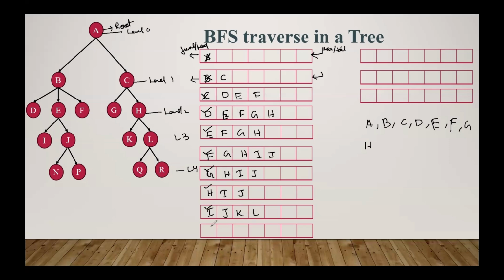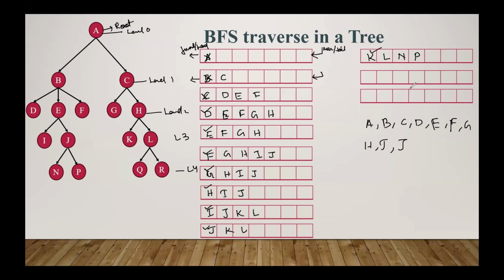Then we remove the I in the next iteration. I means there is no successor. So simply J, K, L. Next iteration. So here, I, J. Here only K, L. For J, N and P are present as successors.